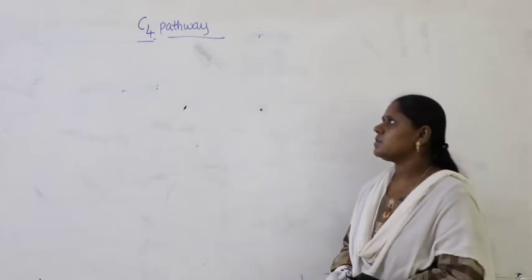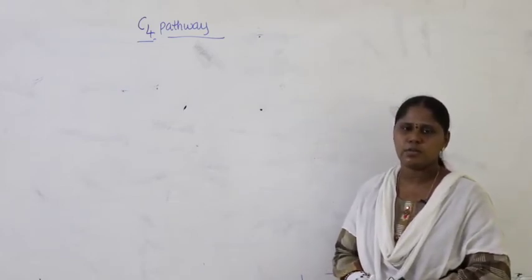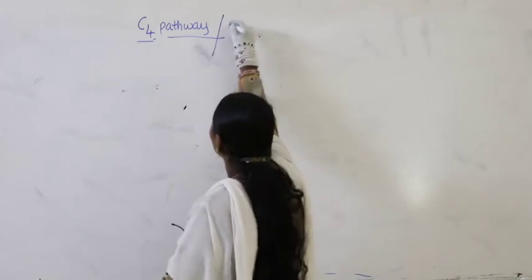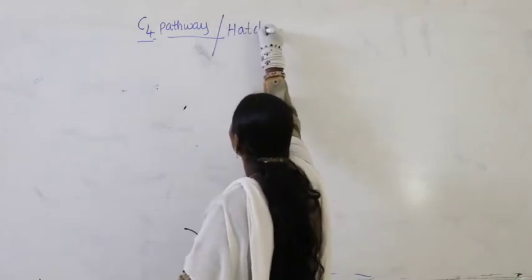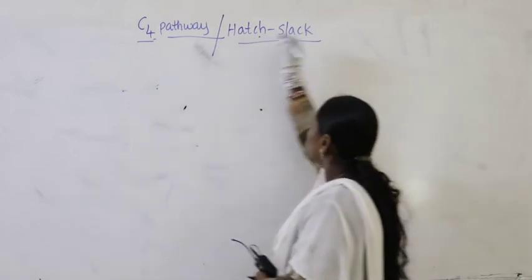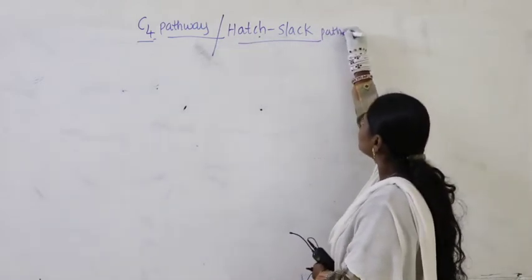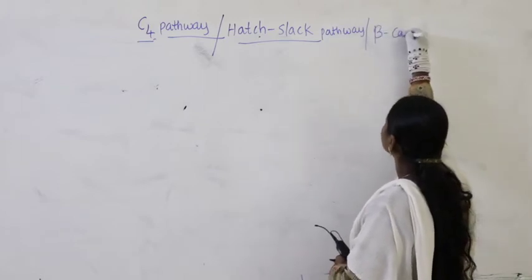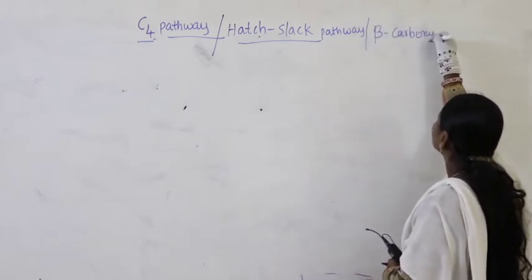Now we discuss C4 pathway. What are the other terminologies to refer to C4 pathway? C4 pathway is also called Hatch-Slack pathway, and it is also called what? Beta carboxylation pathway.